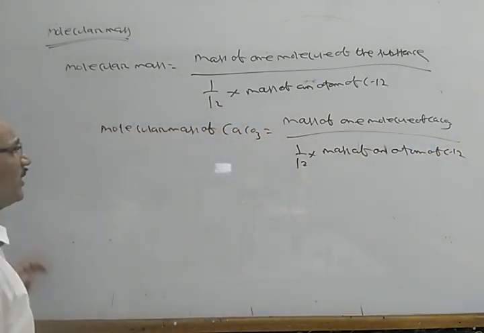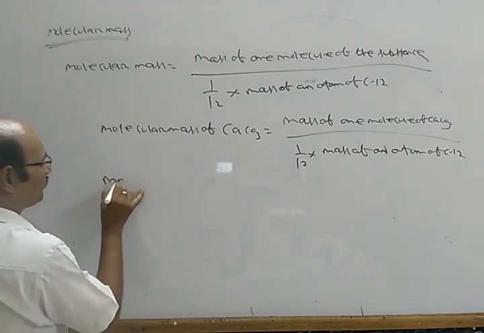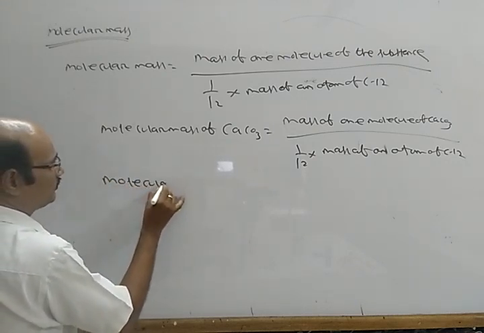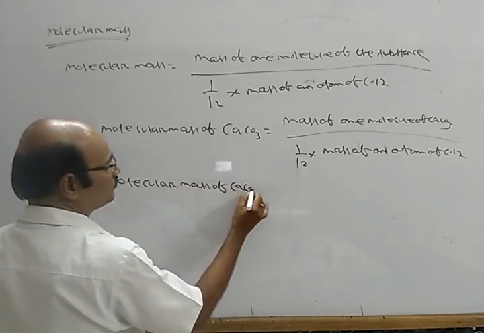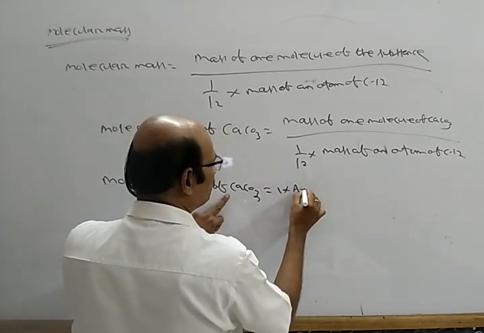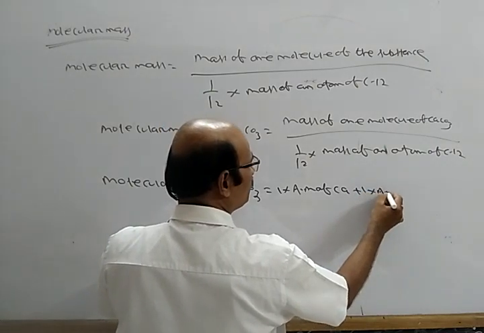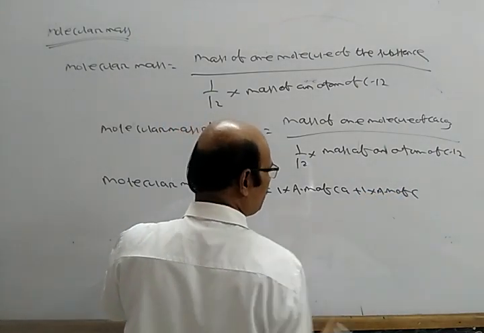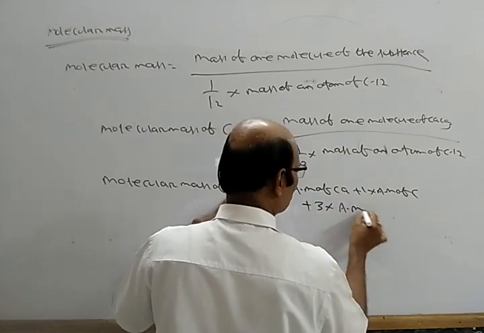So if I calculate the molecular mass of CaCO3, it is 1 into the atomic mass of calcium plus 1 into the atomic mass of carbon plus 3 into the atomic mass of oxygen.